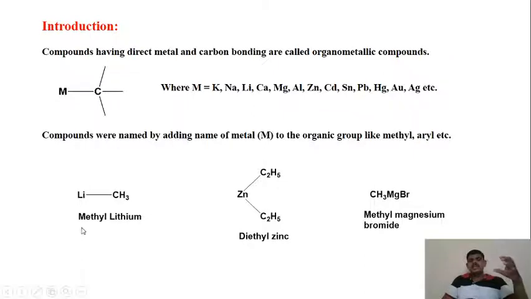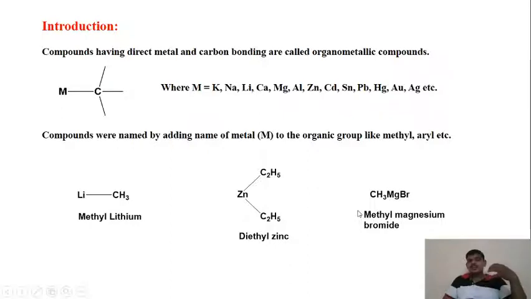Like in the second example, there are two C2H5 groups. This C2H5 is nothing but the ethyl group. These ethyl groups are directly attached to zinc. So the name of this compound is diethyl zinc. In the last example, the methyl group, that is the CH3 group, is directly attached to magnesium bromide. So the name of this compound is methyl magnesium bromide. So this is how the organometallic compounds are named.